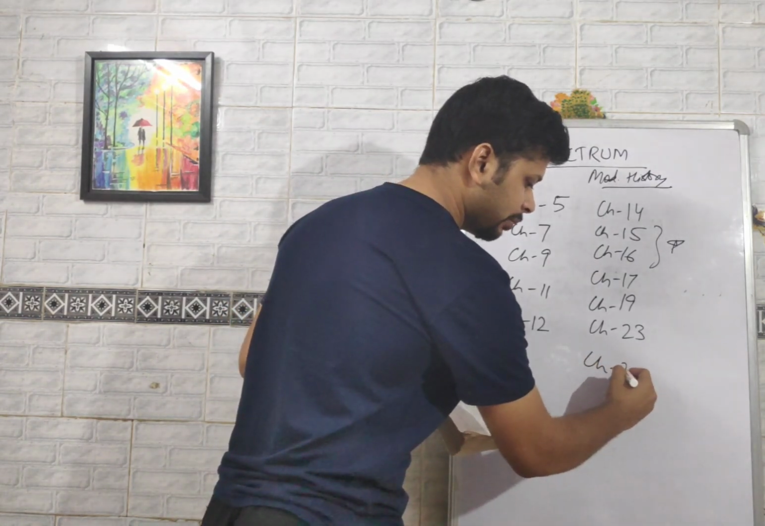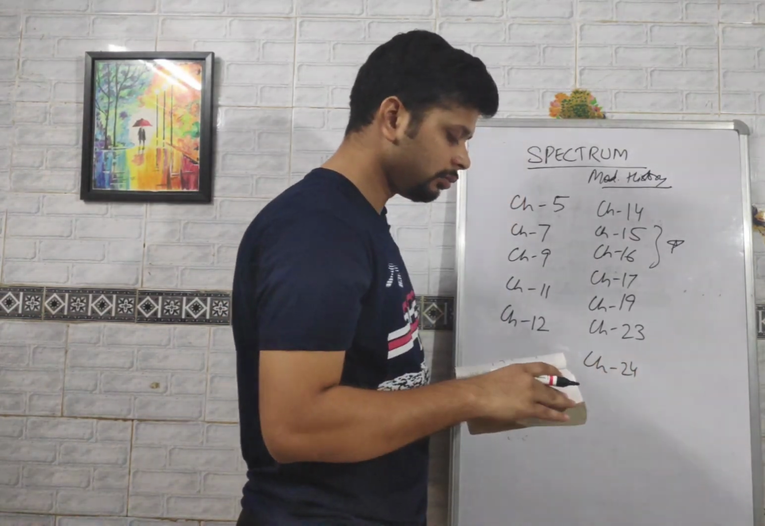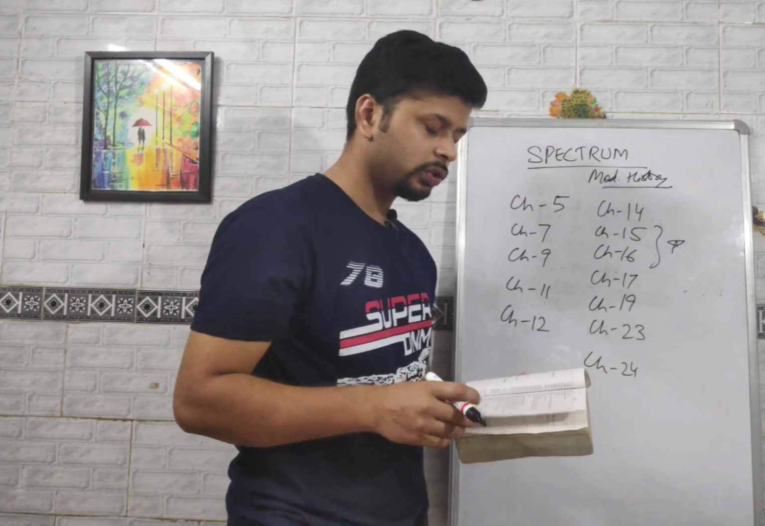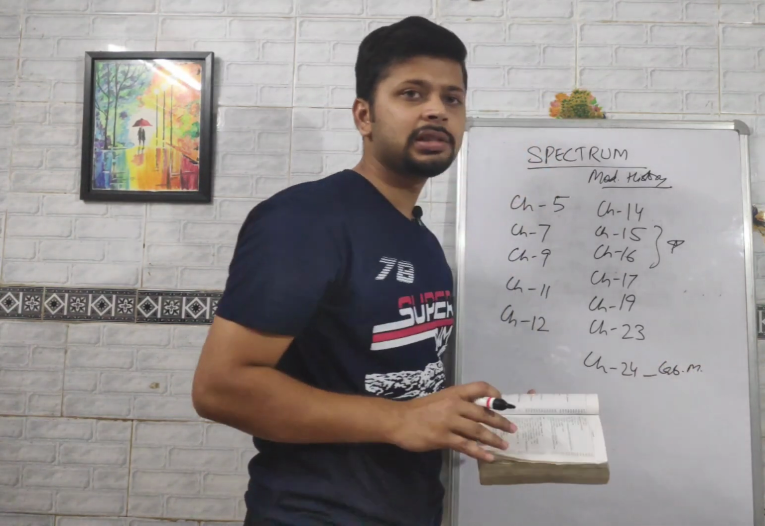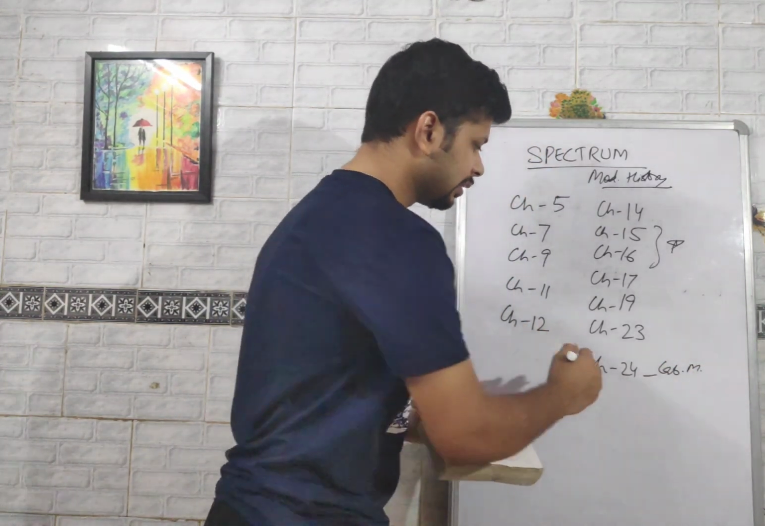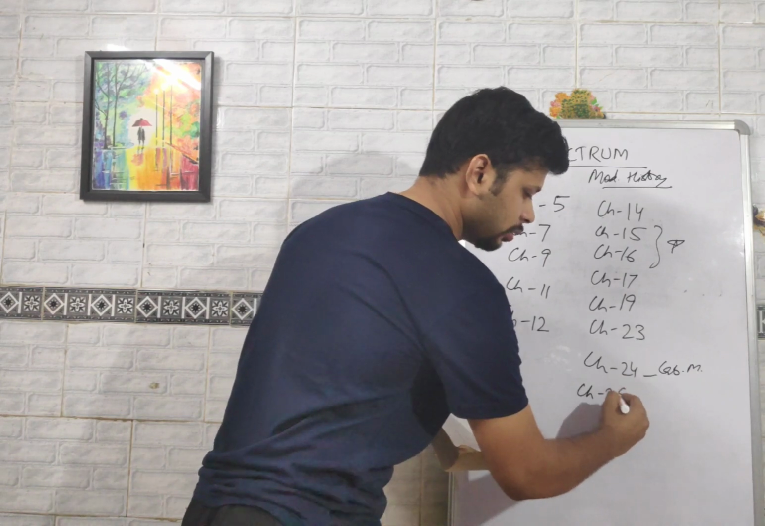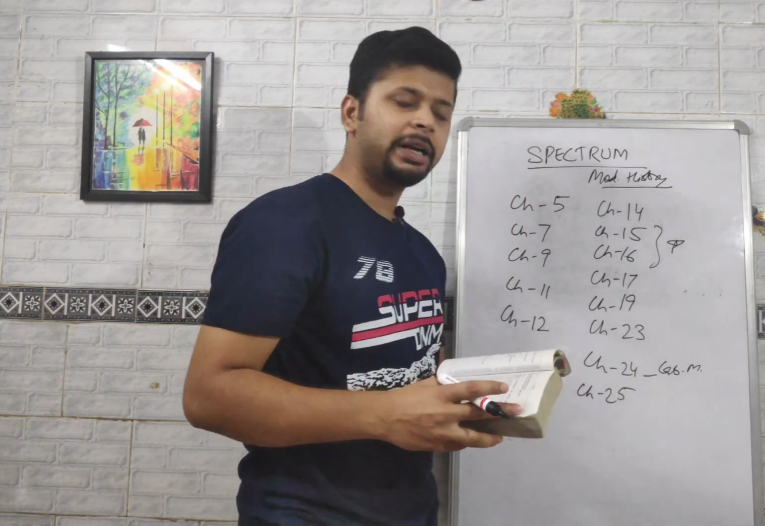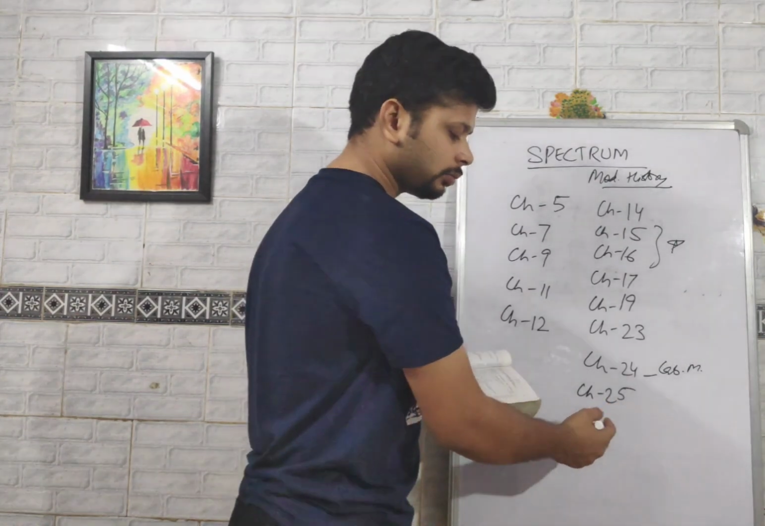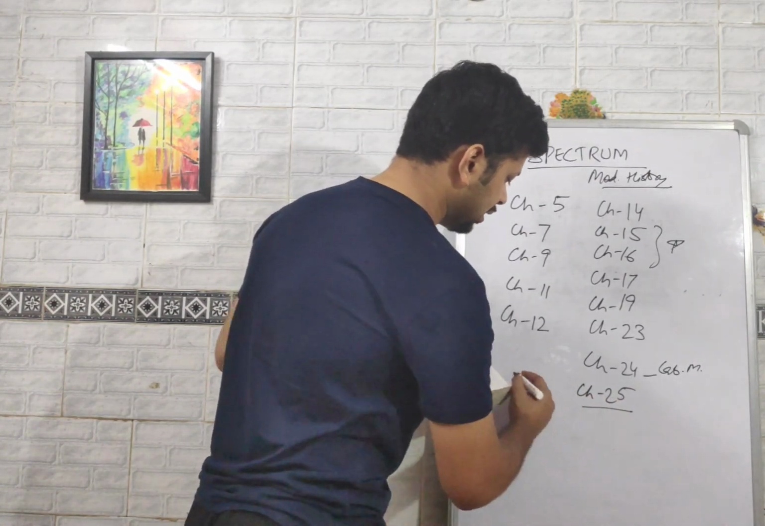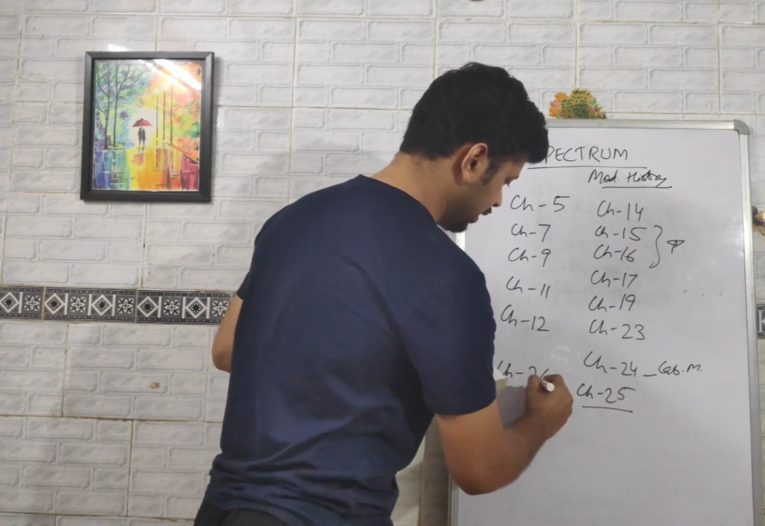Then chapter number 24. Okay, so chapter number 24, under this you need to do only the cabinet mission part. Cabinet mission is important. Then chapter 25. So 25 is independence with partition. Again, it is important.